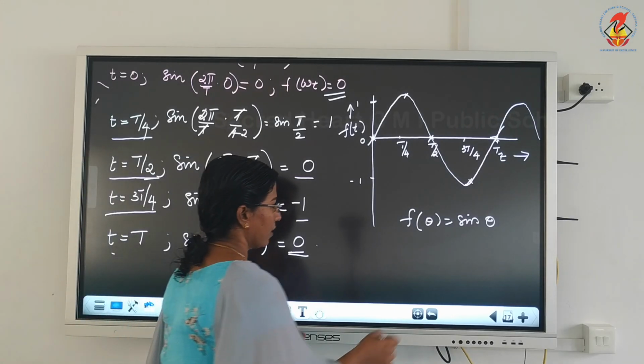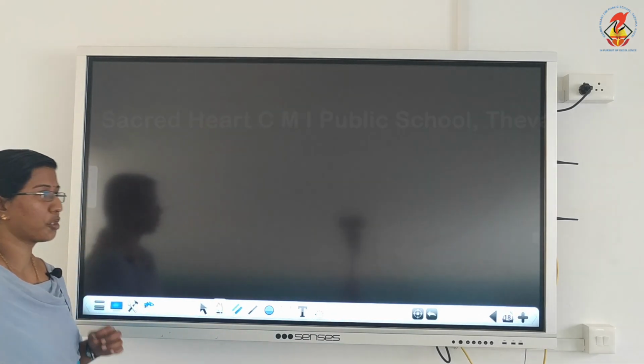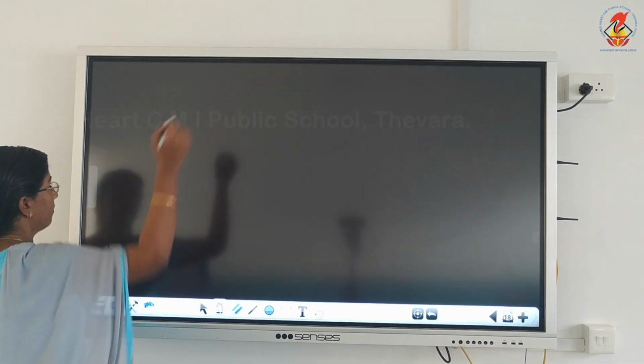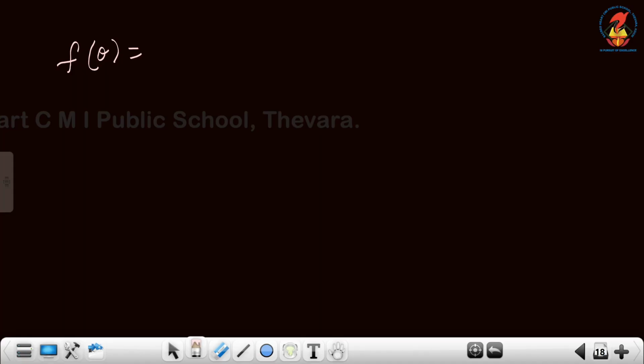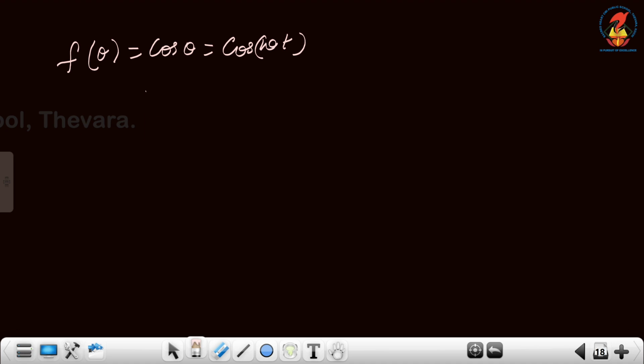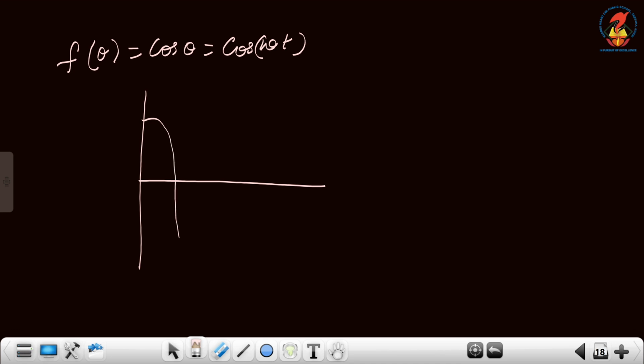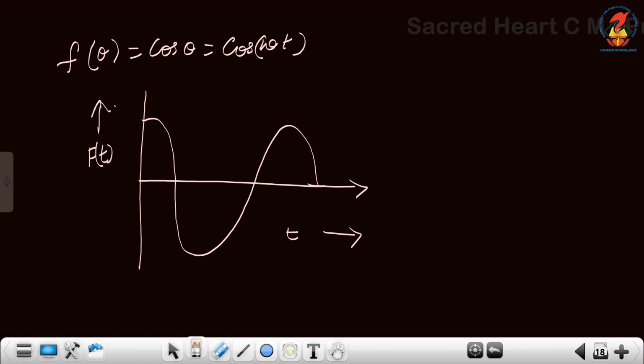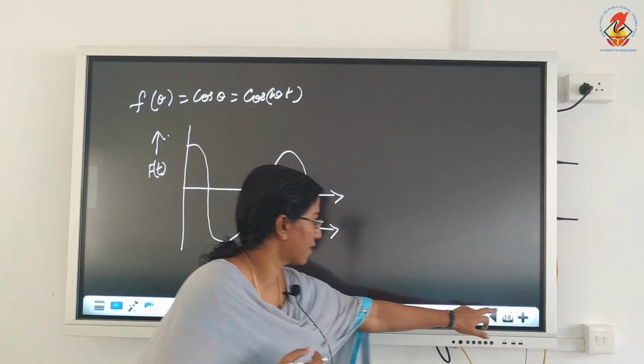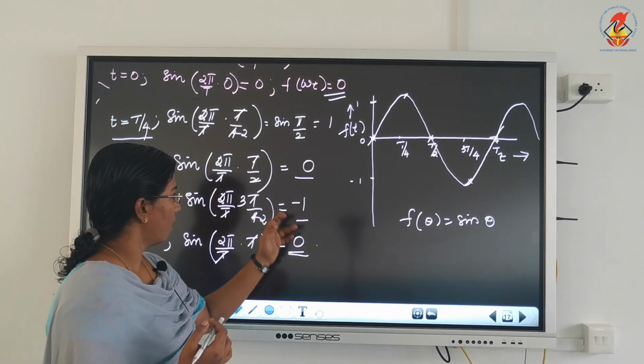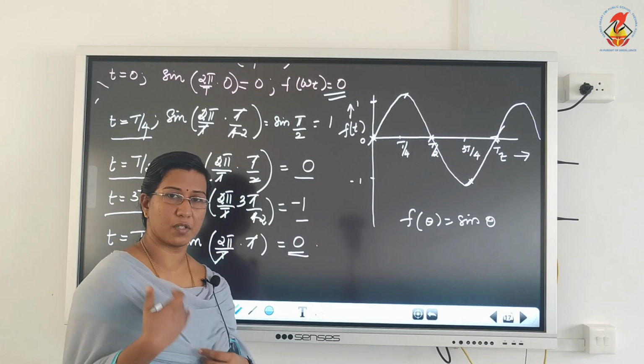Next, if you are drawing a graph to show the function cos theta with respect to time, you will get a graph like this. This is the time axis and this is the value of the function. This axis represents the function axis, which means for our case, for sine it was 1, 0, minus 1 and 0. That is the function value with respect to time.